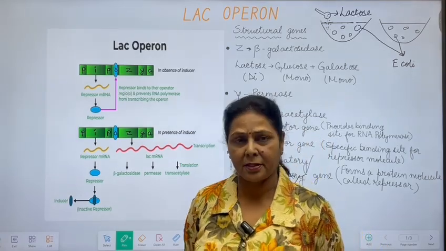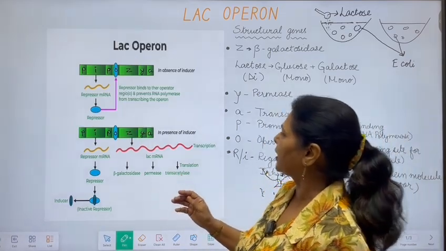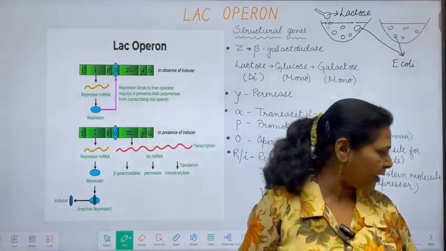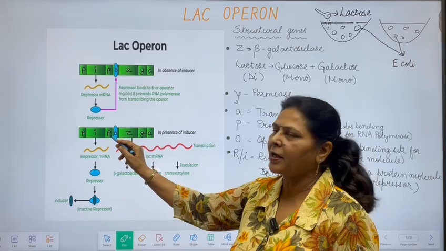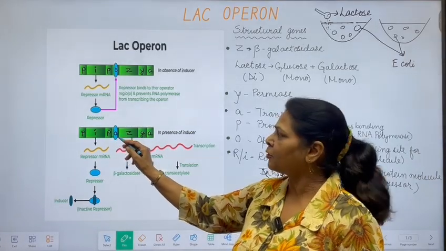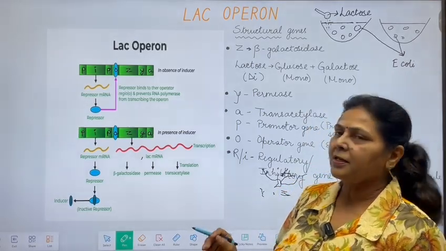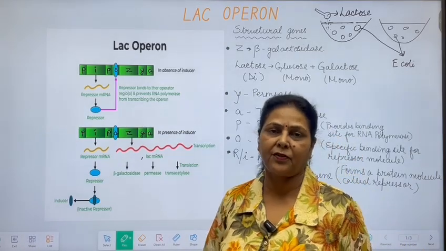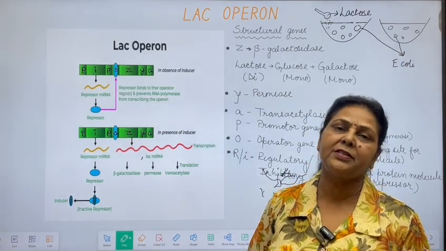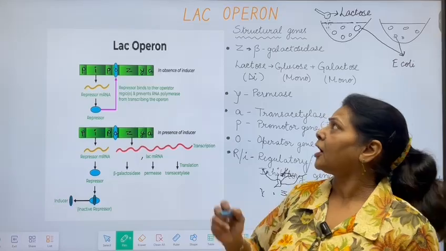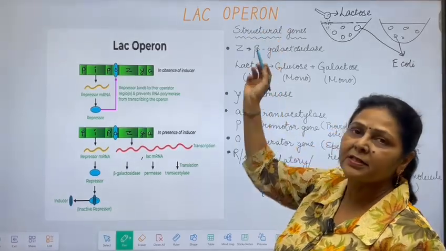And in the polycistronic system, all the genes, here you can see in the diagram that all the genes ZYA, all the three structural genes with a single messenger RNA, are controlled by a single promoter gene, regulating the coordinated expression of all the related proteins. A gene expresses in a cell through a specific function or a set of functions, and a gene expresses itself through protein synthesis. Here we are discussing lac operon, where lac stands for lactose and operon means set of